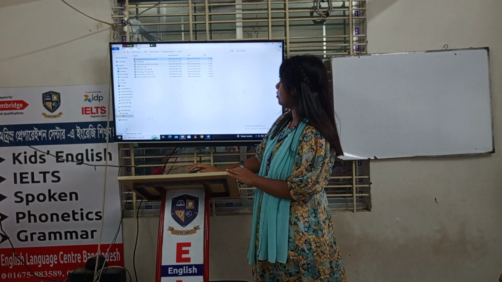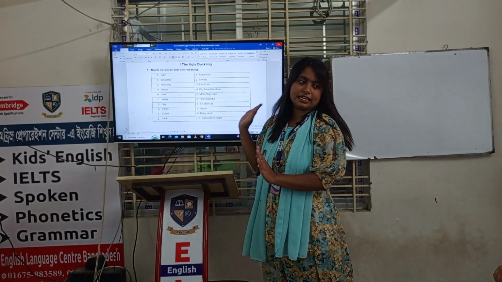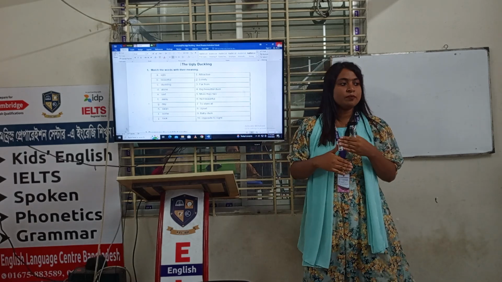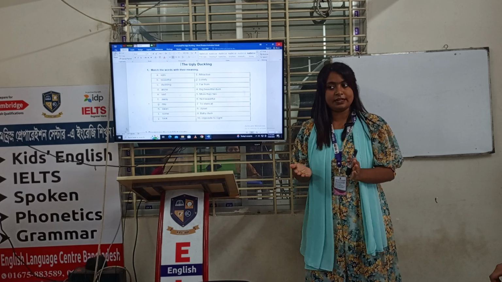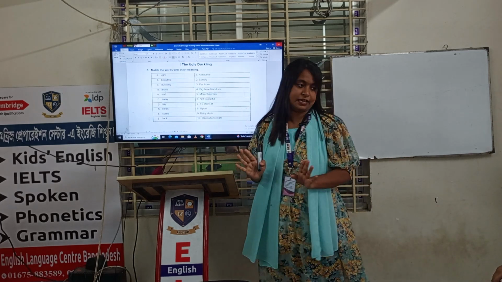So there are so many books. Suppose I'm giving you one example with the story The Ugly Duckling. This is also from level 1, right? So exam-এ তোমাদের কিভাবে কি প্রশ্ন আসবে আমি এটা তোমাদের আজকে বোঝাবো. First one will be match the words with their meaning.